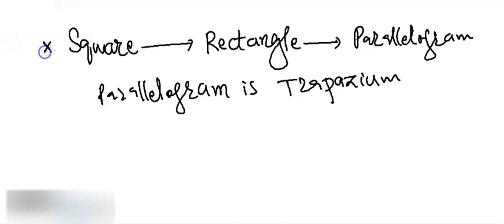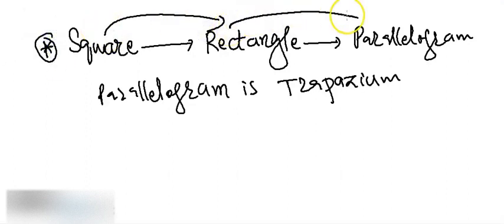This is one thing, that if you start from a square, then every square is a rectangle, and then every rectangle is a parallelogram, and then every parallelogram is going to be a trapezium.